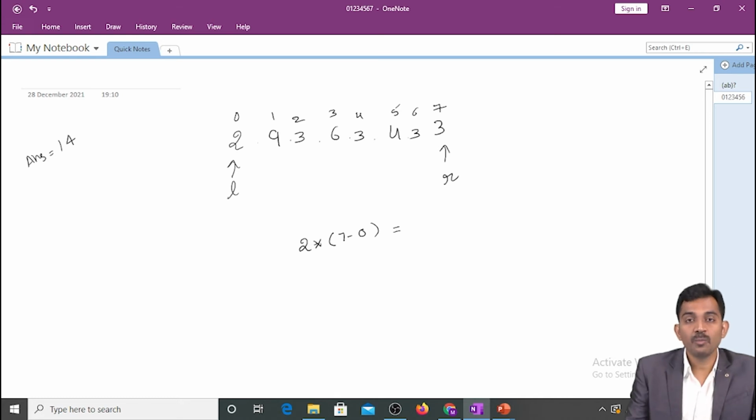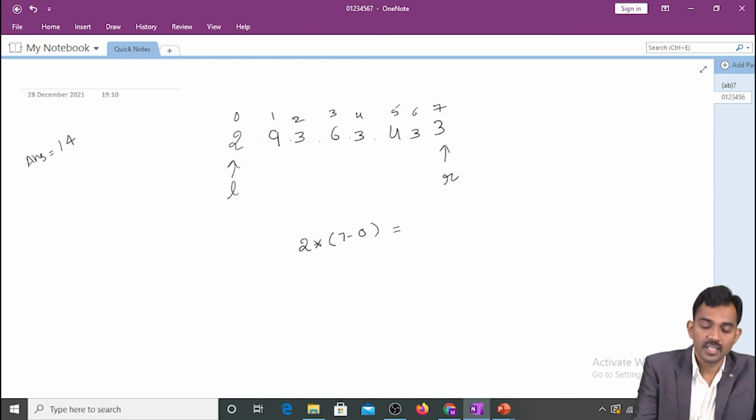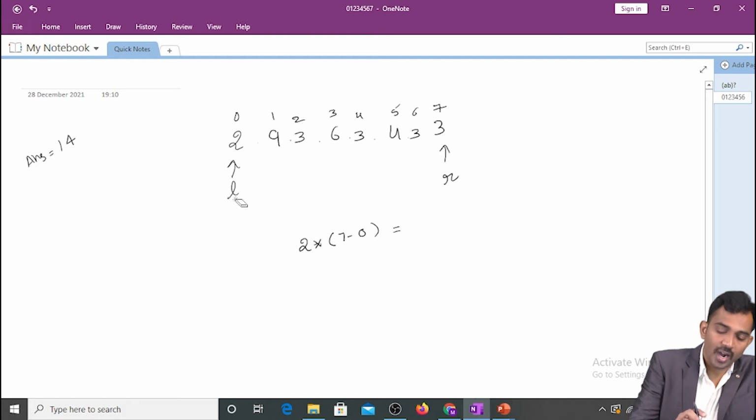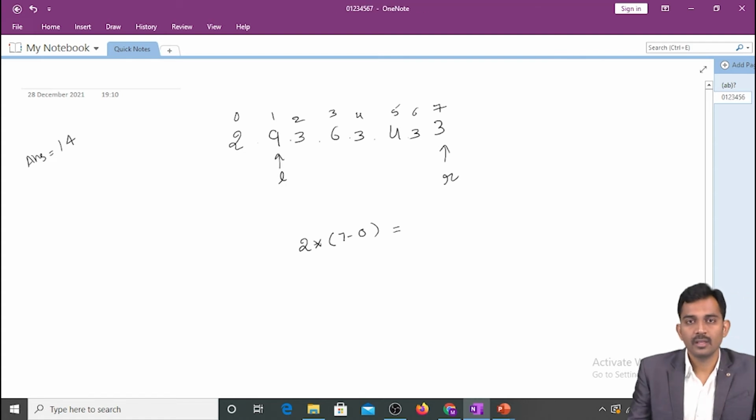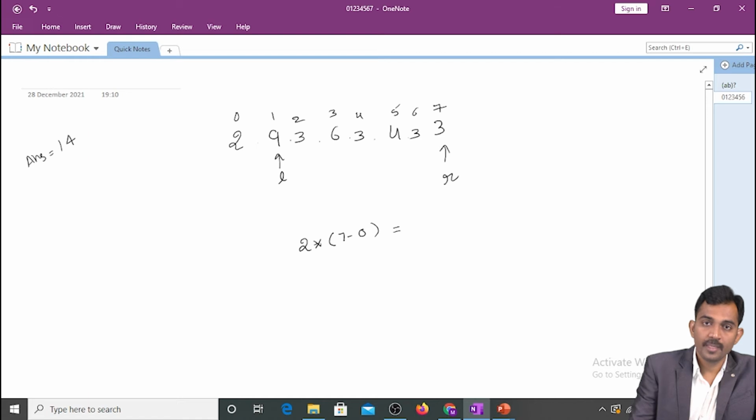Next, I'm going to find out what is the smallest of these two. This one is the smallest. So I need to update the smallest value's pointer and move forward. Next, what is the minimum of these two? 3 is the minimum.